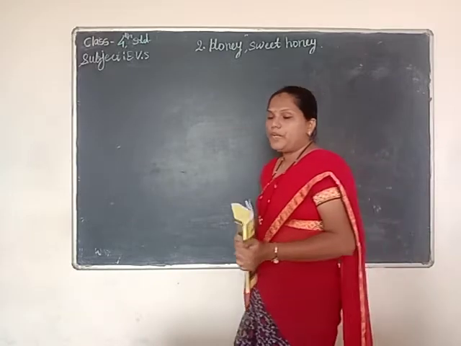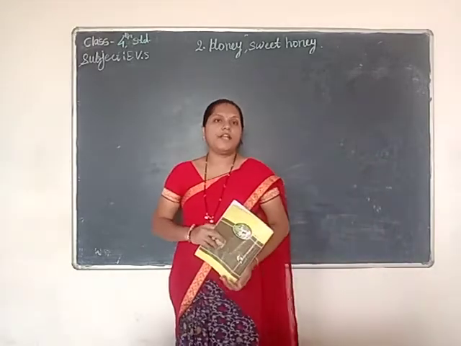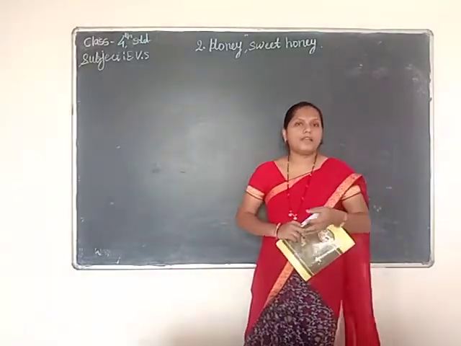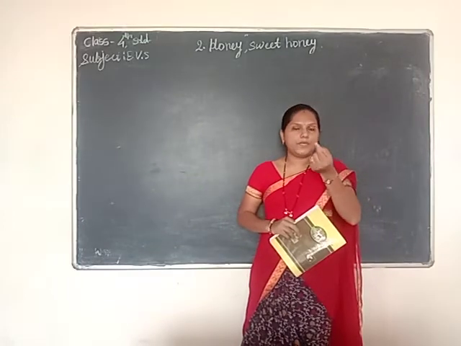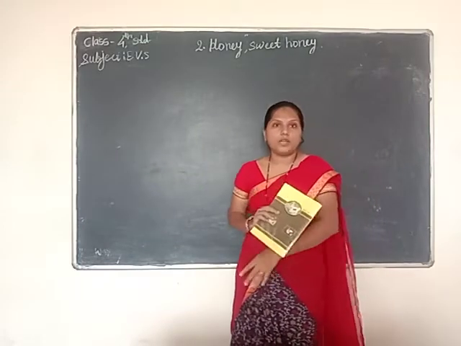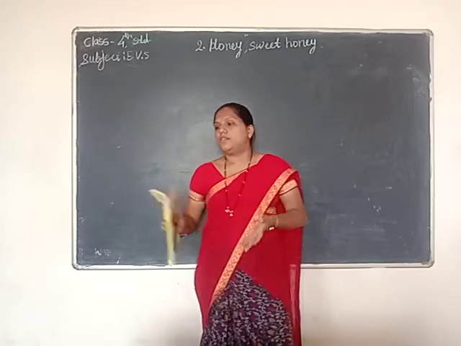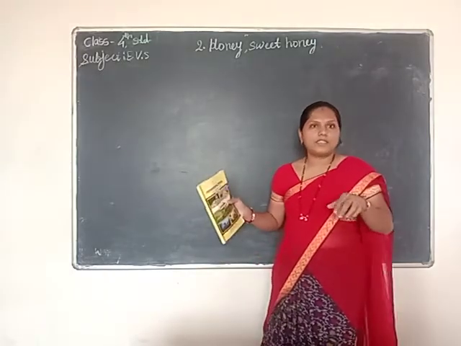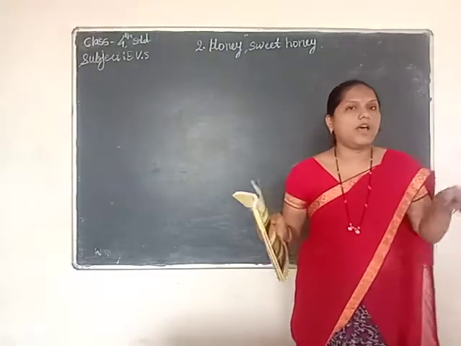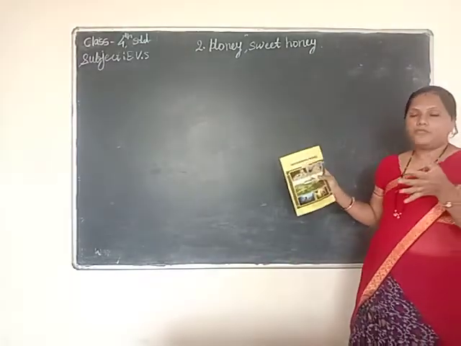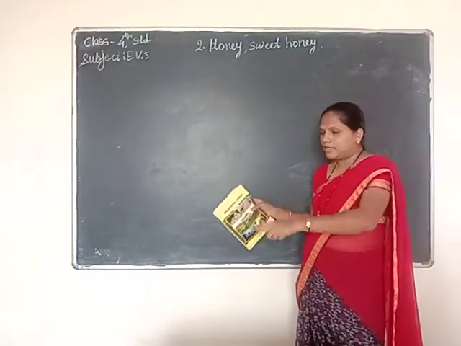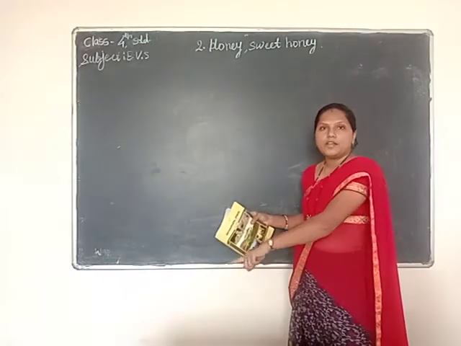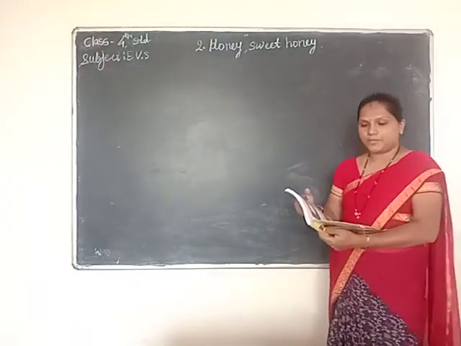Some sweet meat fell down while the children were eating, for example jalebi. They are eating jalebis, so some pieces of jalebi fell down on the ground. Then after some time, a few ants came. You know, an ant is an insect. It has 6 legs. Do you remember? Yes. Then ants come from one side and gather around those pieces of jalebi.